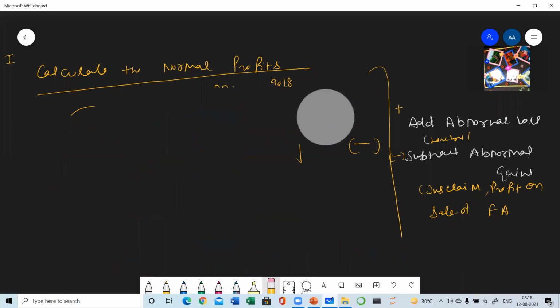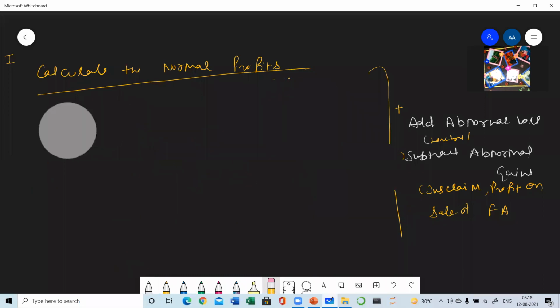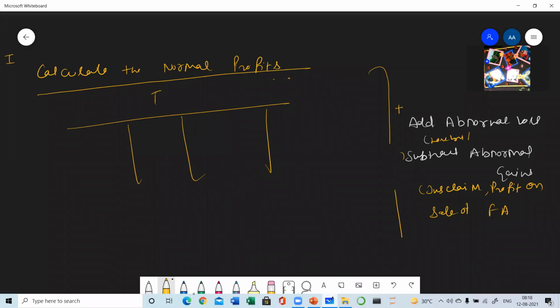Now we will be considering the undervaluation and overvaluation of stock by taking an example. Suppose this is our trading account. I am writing only a few items.